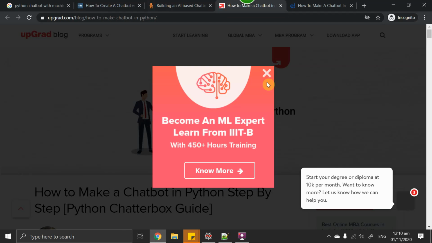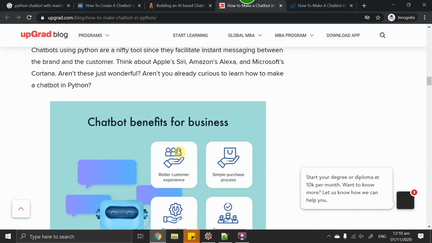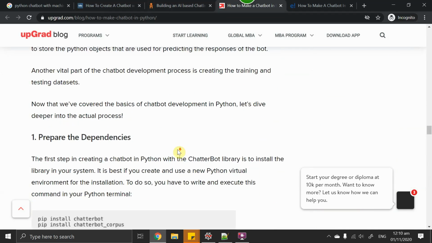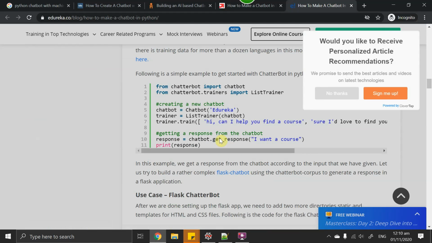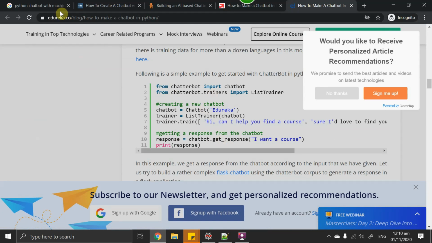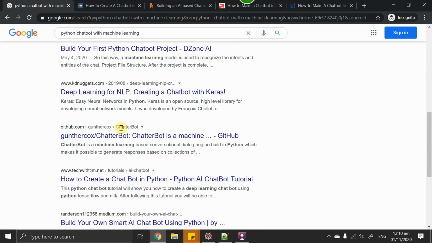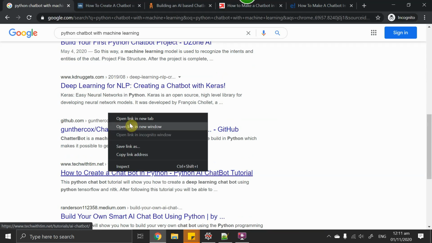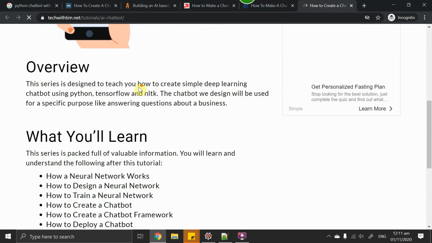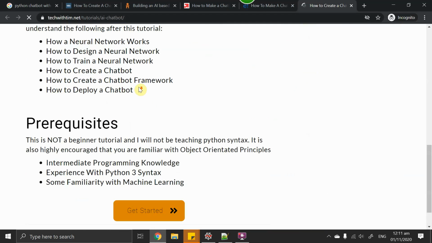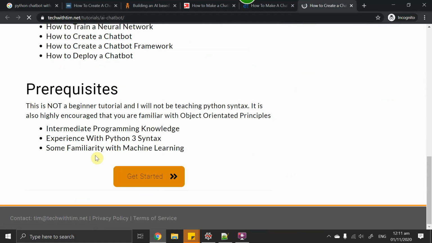What is the third guy doing? He's also using Chatterbot, and the fourth one is using Chatterbot. So everyone is using Chatterbot. Let's see what Tech with Tim is doing. He's a great guy. I'm a big fan of him actually. He has a long code, it looks like. Get started.